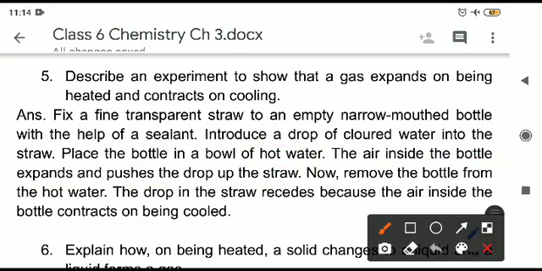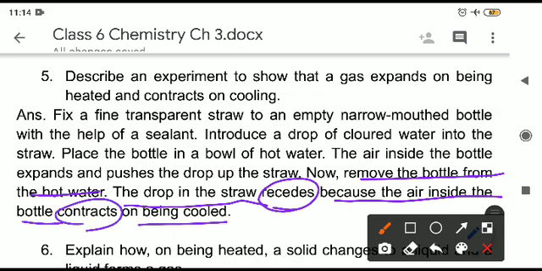Now remove the bottle from the bowl of hot water. Now what will happen? Now the air inside the bottle will cool down. On cooling down, what will happen? The drop in the straw recedes. This coloured water which was in the straw will come downwards. Recedes means come down, because the air inside the bottle is contracting on being cooled.